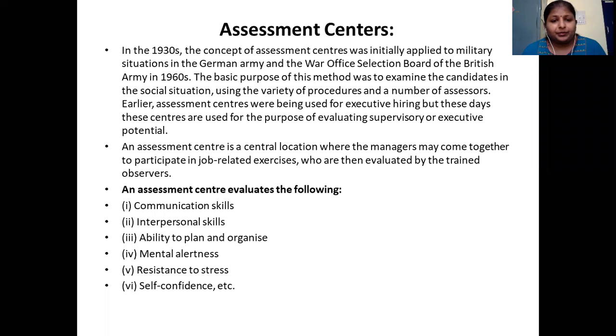Then in another situation, the employee will be sitting in a room. He will be put up with a lot of problems around him. He has to come out with a solution for those problems and try to solve those problems which he is handling in his day-to-day routine work. Then a role play technique can also be used as a part of the assessment center.